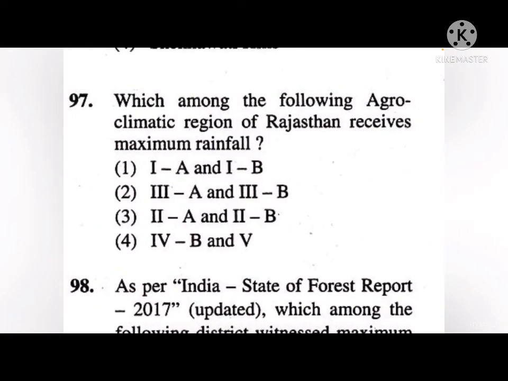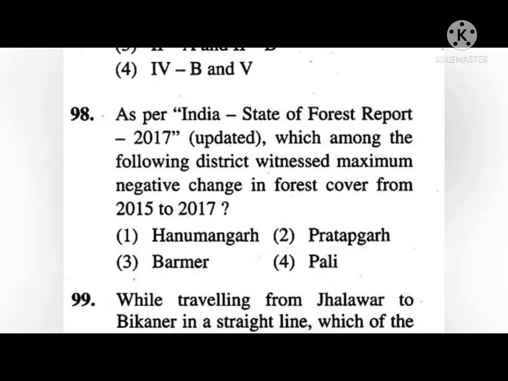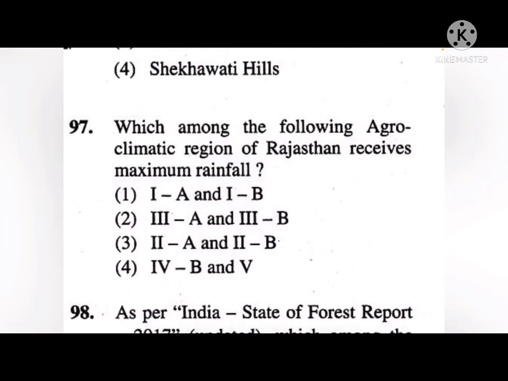Which among the following agroclimatic region of Rajasthan receives maximum rainfall? So the correct answer to this is fourth, that is 4B and 5th. As per India State of Forest Report 2017, which among the following districts witnessed maximum negative change in forest cover from 2015 to 2017? Okay, so the correct answer to this is second, Pratapgarh. Okay, and of this, which among the following agroclimatic region of Rajasthan receives maximum rainfall? Correct answer is fourth, B and fifth.